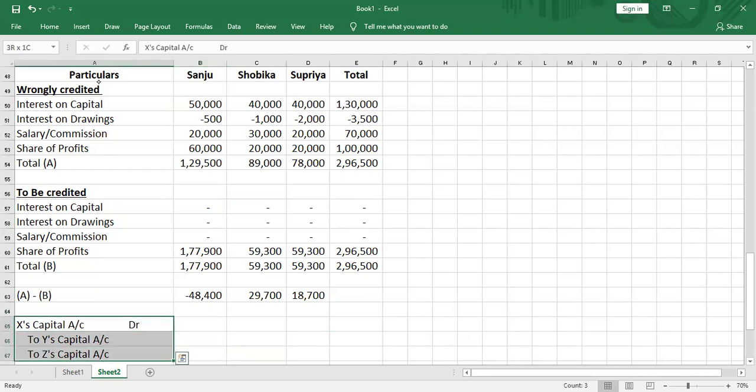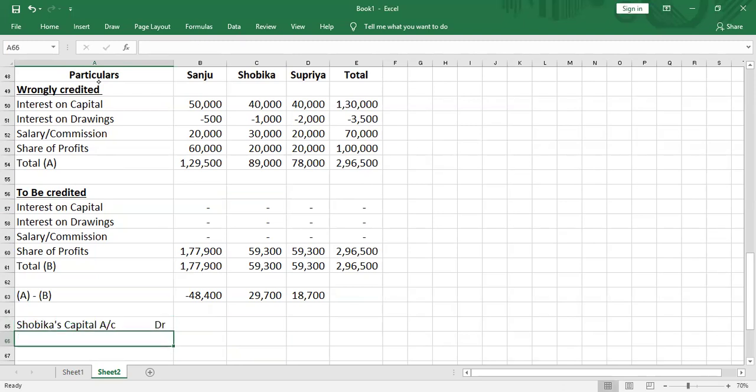So the rectification entry would be Shobika's current account debit, it's actually current account because it's fixed capital.